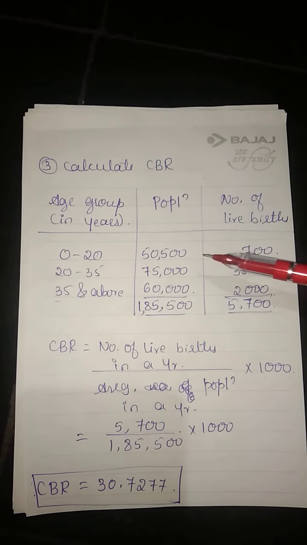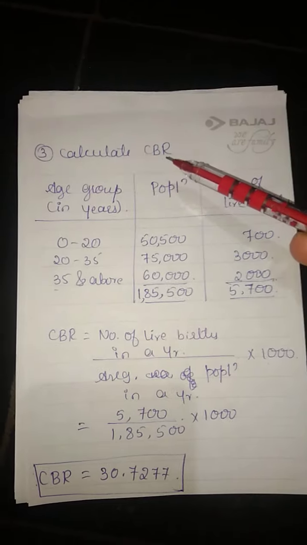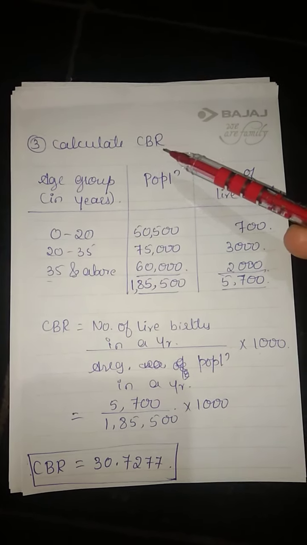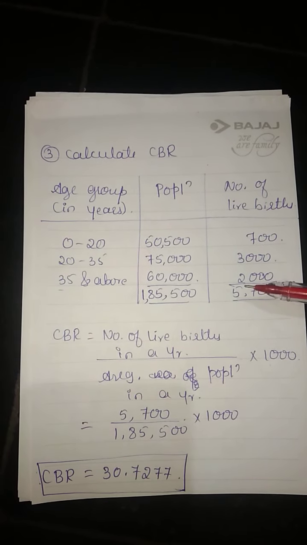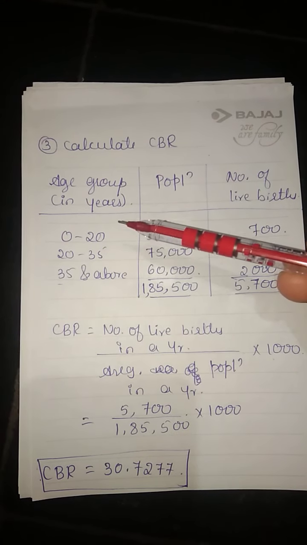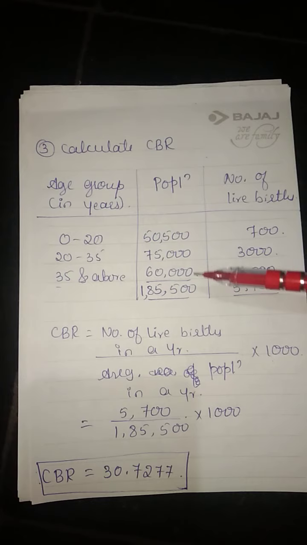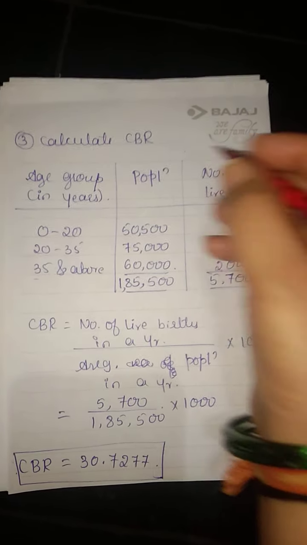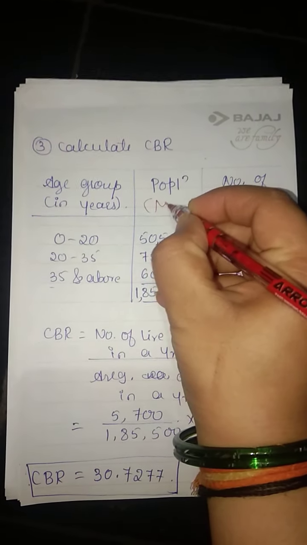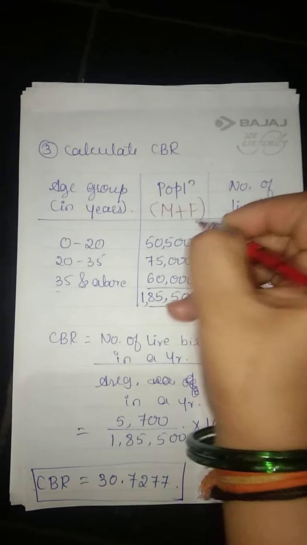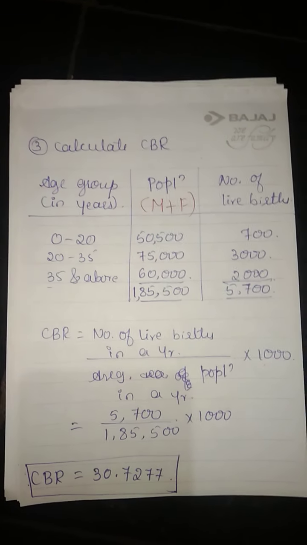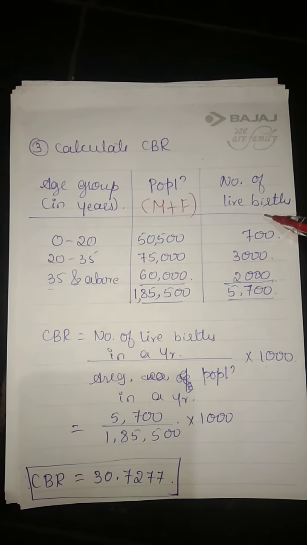Again different category. Calculate CBR. Calculation is same, but the data is different. Here age group, in years it is. And next they have given population. What does population indicate? Both male and female. And number of live births.